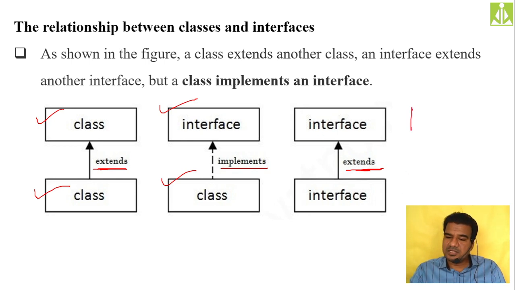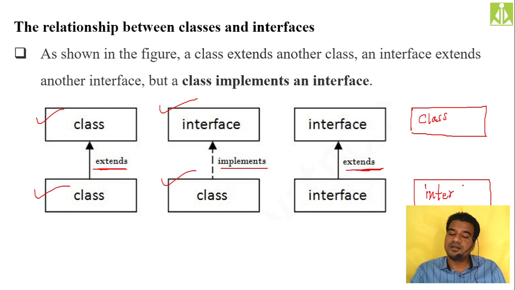So can I write one more possible case with these two? Is this case achievable? Is this case possible? With our understanding, you just tell me. So I have a class and I have an interface here. Is it possible for an interface to inherit from a class like this? And what keyword do we have to use over here? Is it possible? It is not possible at all. The reason, because your class is having the implementations, and the interface will not accept any implementation. If you inherit an interface from a class, you are inheriting all the implementations, isn't it? That kind of thing is not possible.